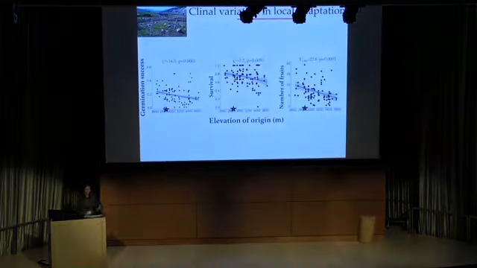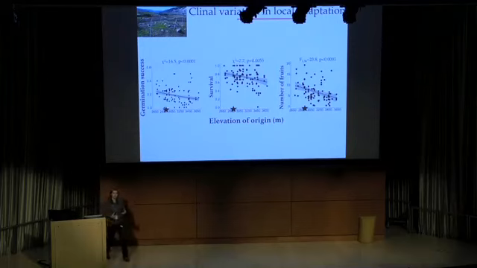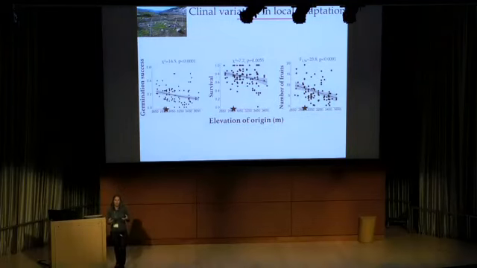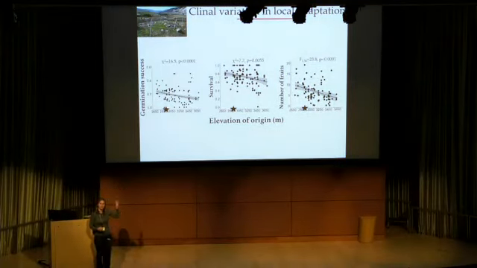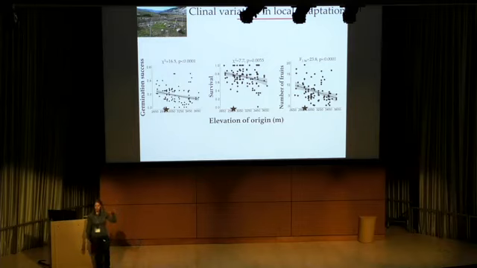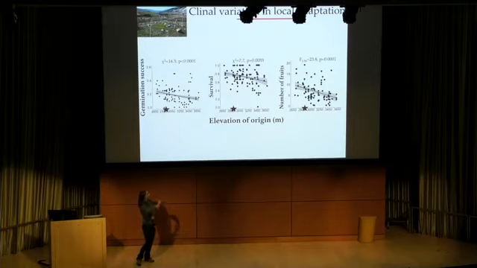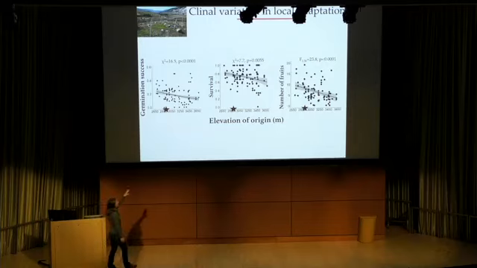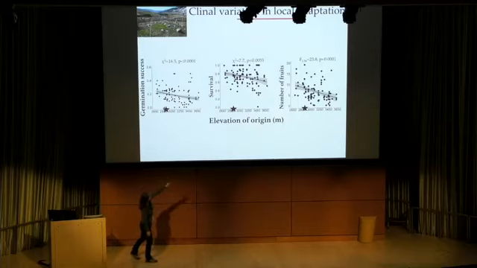But first, I want to show you that our fitness data are consistent with patterns of local adaptation. So what you're seeing here, each data point represents the mean of a family that we've planted into these locations. We've used families from across a really broad elevational gradient in a kind of provenance trial approach. The elevation of origin of those families is on the x-axis. The red star indicates the elevation of this particular garden.